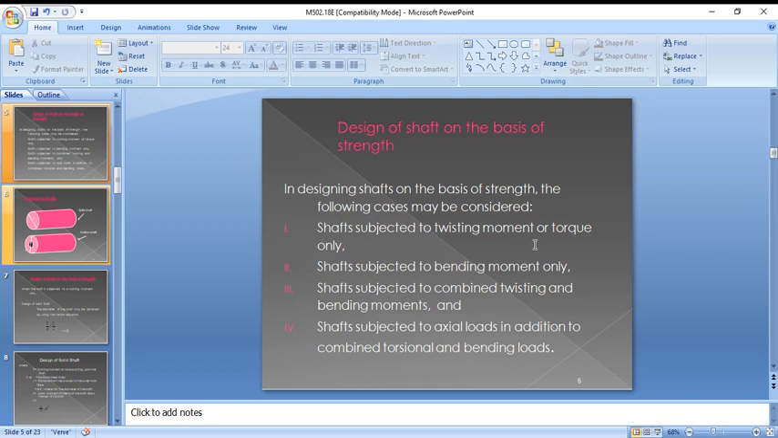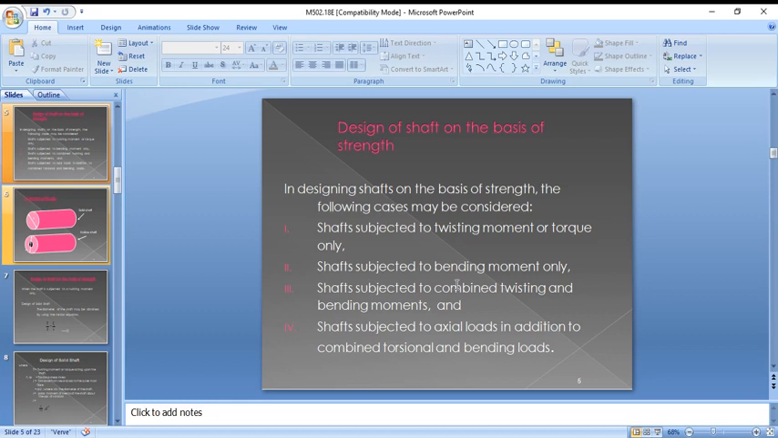When the shaft has only twisting moment or torque, when it is transmitting power from one place to another without any extra parts, then it consists of twisting moment only, that is torque only. So this is the first case, and in this case we are going to design the shaft. The second case is the shaft subjected to bending moment only. There is no power transmission, but it carries transmitting elements. In the first case it has only torque; in the second case it has only bending moment.